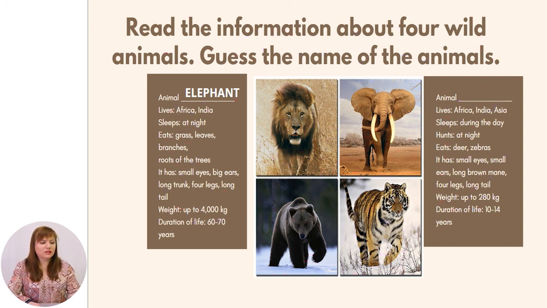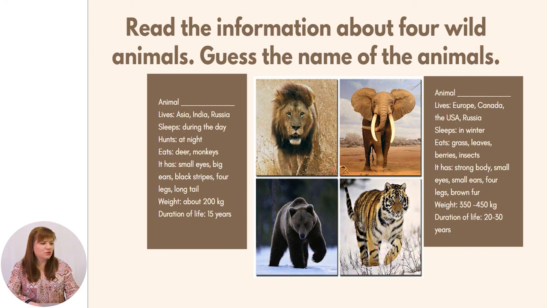This animal lives in Africa, India, Asia. Sleeps during the day, hunts at night. Eats deer, zebras. It has small eyes, small ears, long brown mane, 4 legs, long tail. It weighs up to 280 kilograms. Duration of life is 10 to 14 years. Of course, if we are thinking about the long brown mane, this is the lion, right? Let's go to another description.